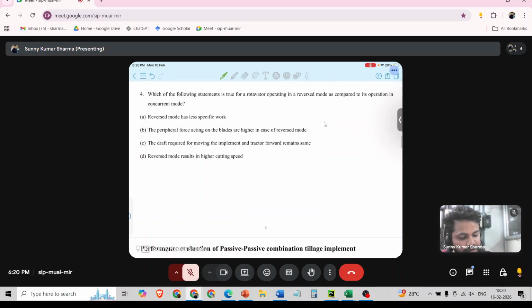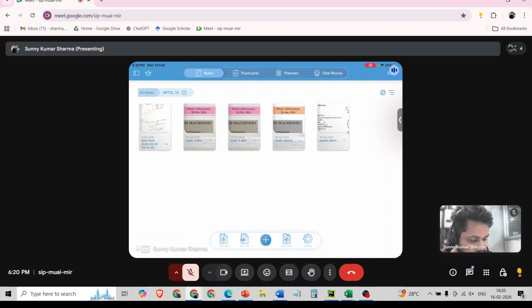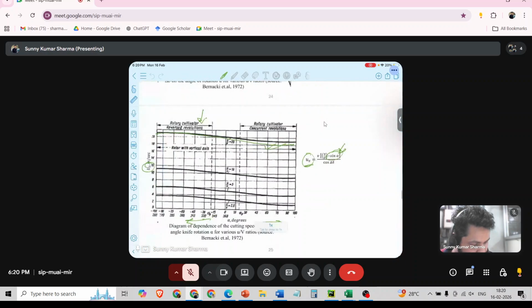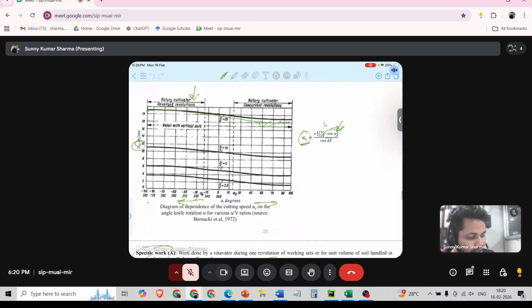Okay. So the next question is: which of the following statements is true for a rotavator operating in reverse mode as compared to its operation in concurrent mode? For this, I will take you to the previous week, where I have explained in great detail what the effect of this alpha is.